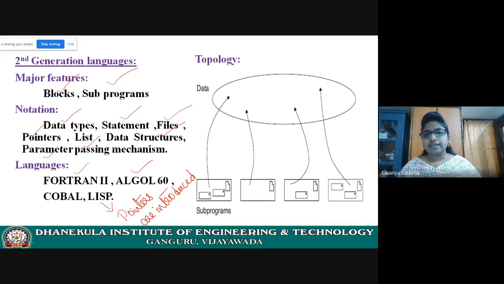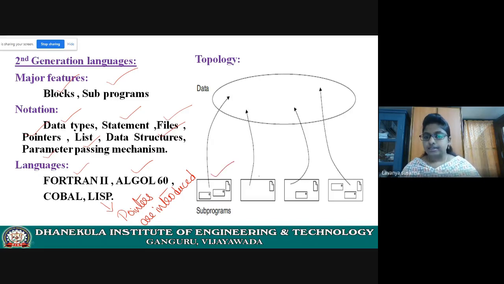Let us see the topology of a second generation language. Topology means the physical connection of the building blocks of these languages.